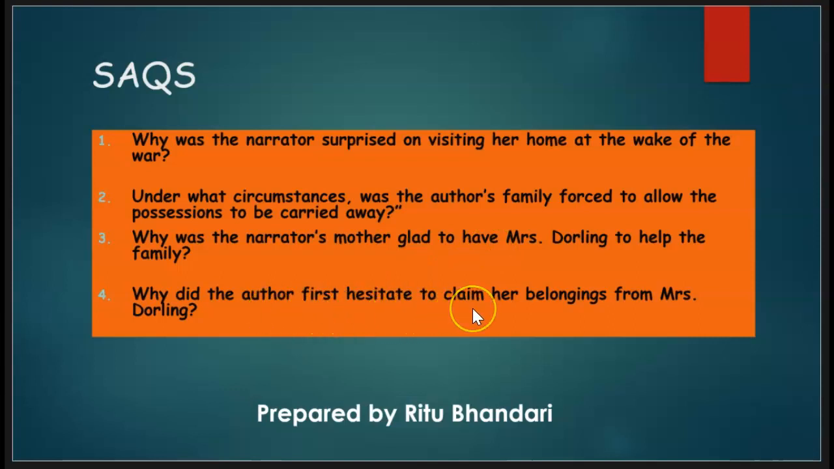Why did the author first hesitate to claim her belongings from Mrs. Dorling's? See, when the war was over and the narrator began to feel a little bit secure, she thought of going and getting her mother's possessions. On second thought, she started to suspect that maybe she may not remember the address, and she also was not very sure that she was ready to go through that emotional turmoil and acquaint herself with her mother's possessions, because her mother was no longer alive and those possessions could emotionally overwhelm her.